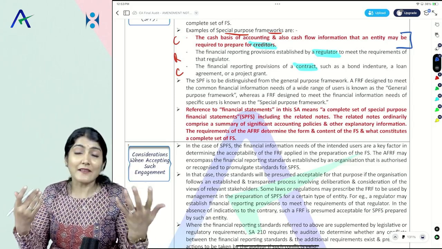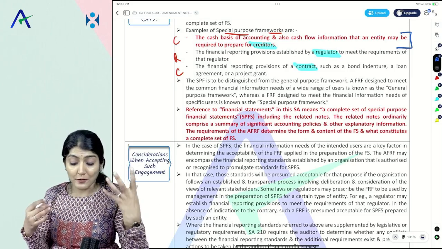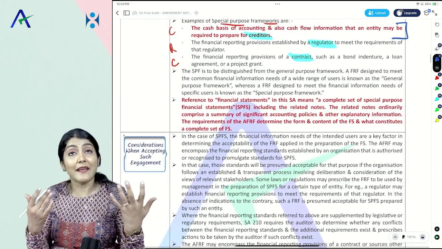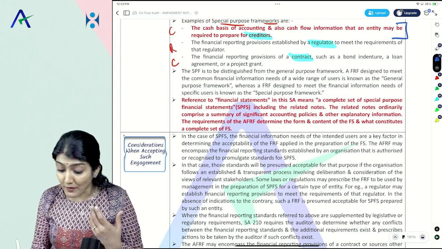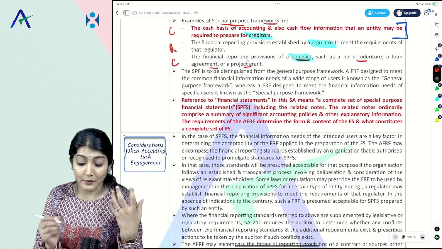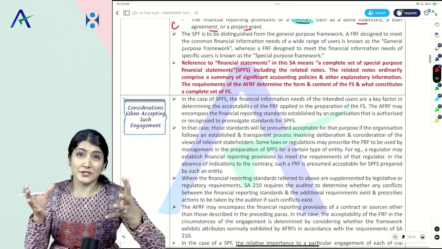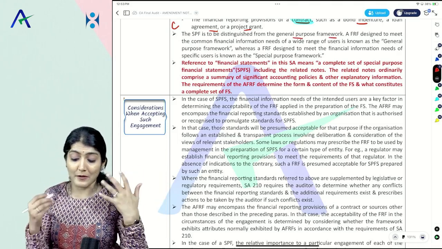Cash basis of accounting and also the cash flow information that an entity may be required to prepare for its creditors. Financial reporting provisions established by a regulator to meet the requirements of that regulator. Financial reporting provisions of a contract such as a bond indenture, a loan agreement or a project grant. And then it says the special purpose framework is to be distinguished from general purpose framework.